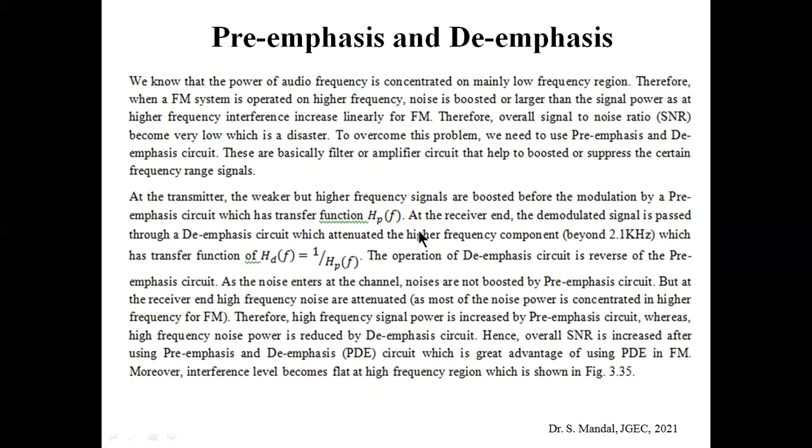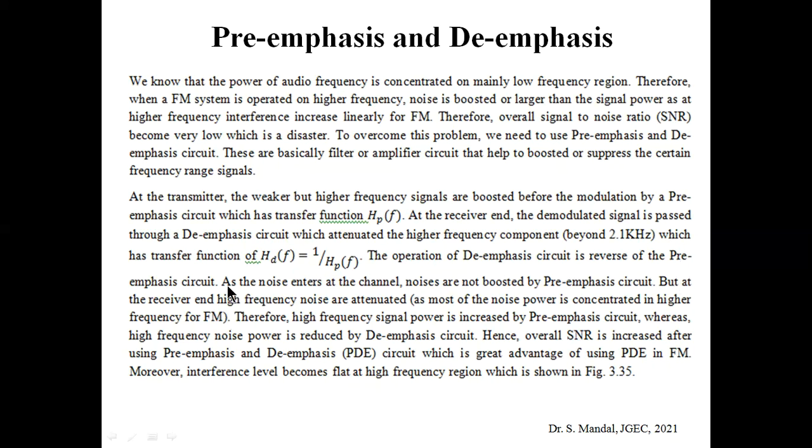Similarly, at the receiver end, the demodulated signal is passed through a de-emphasis circuit, where the higher frequency components, that means beyond 2.1 kilohertz, will be suppressed. That is the reverse operation of the pre-emphasis circuit, and the transfer function of the de-emphasis circuit, HDF, can be written as 1 by HPF. So the operation of the de-emphasis circuit is the reverse of the pre-emphasis circuit.